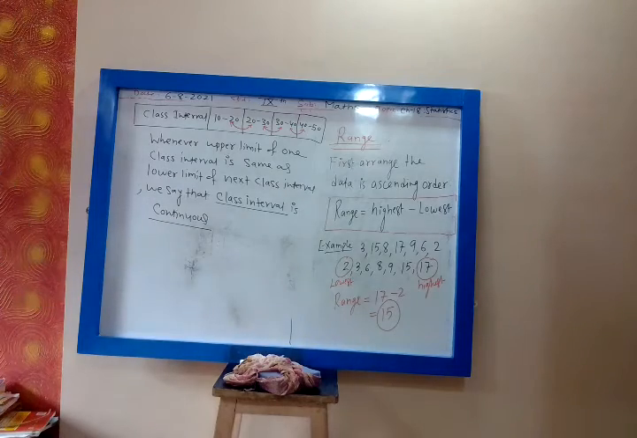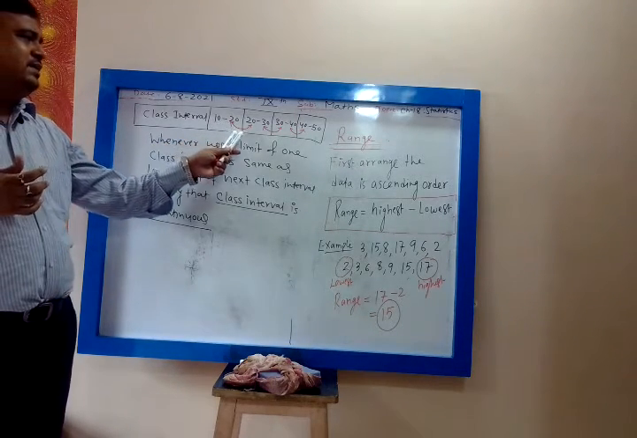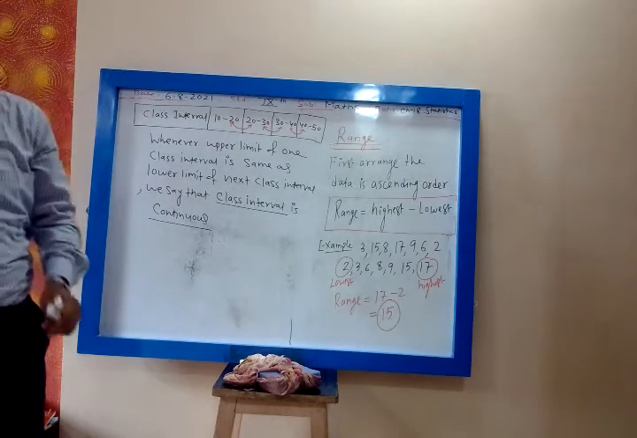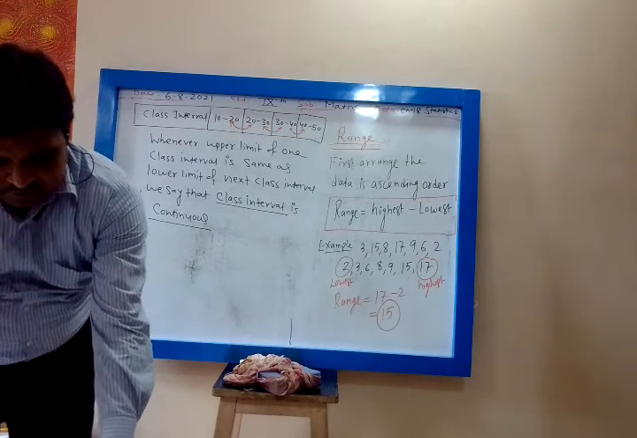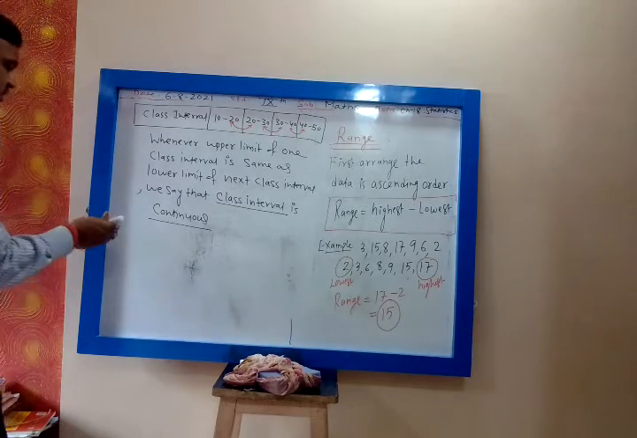Where do we have a continuous class interval? When the lower limit of one class interval is the same as the upper limit of the next class interval, we say that the class interval is continuous. Okay? For continuous class interval,